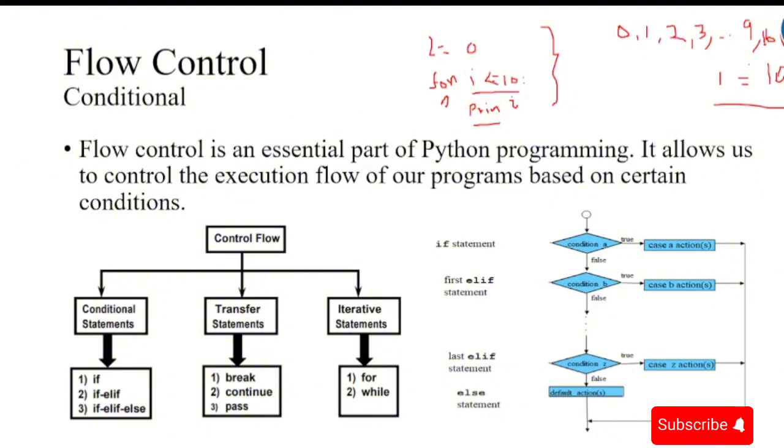And then we have the while loop. Similar to the for loop, we can also have a single statement of code which prints up to a given number of values. So we'll have a while condition.